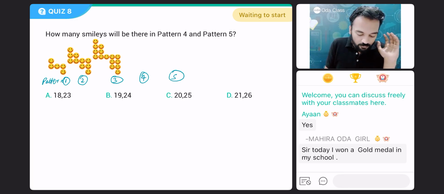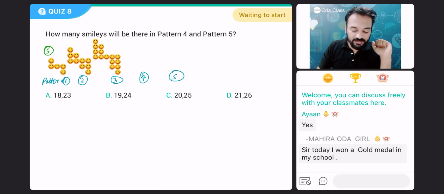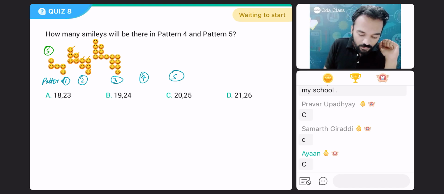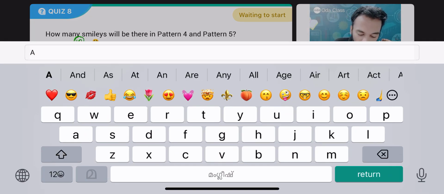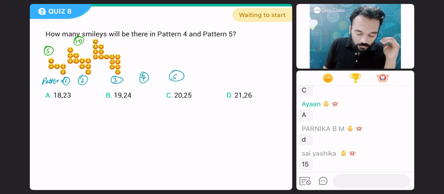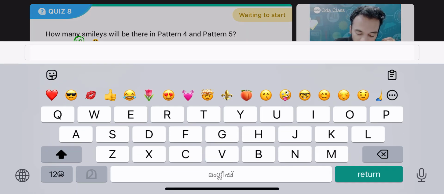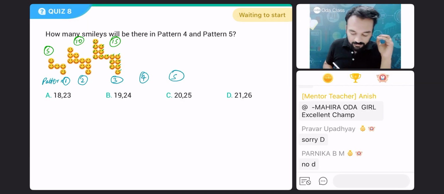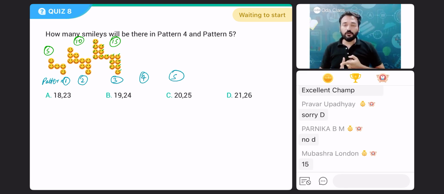5 smileys are there, 1, 2, 3, 4, 5. I'll write over here. Second pattern, how many smileys are there? Count. 1, 2, 3, 4, 5, 6, 7, 8, 9, 10. 10 smileys are there. Correct? Third pattern, how many smileys are there? Count. 1 to 15. 15 smileys are there. Next, fourth pattern and fifth pattern, how many smileys will be there? 5, 10, 15.